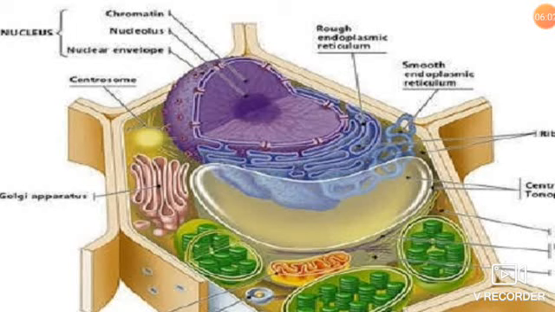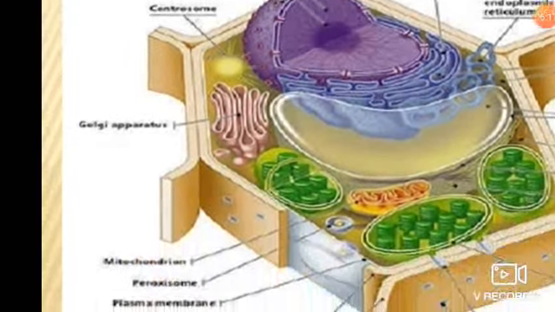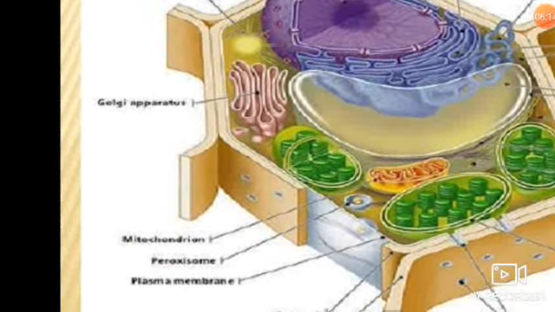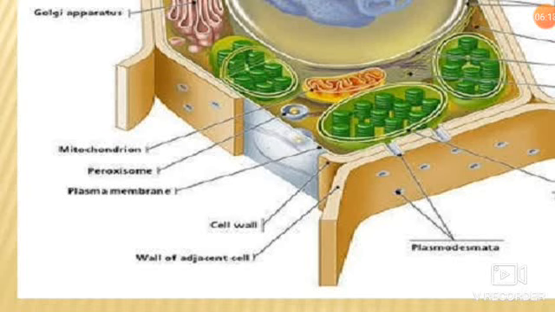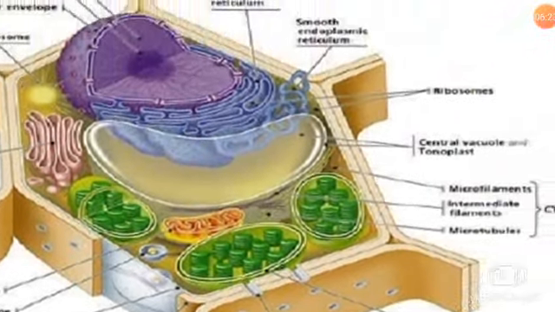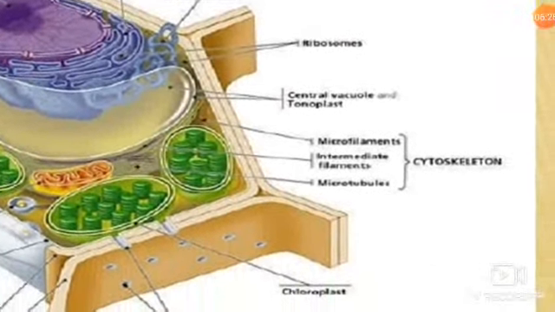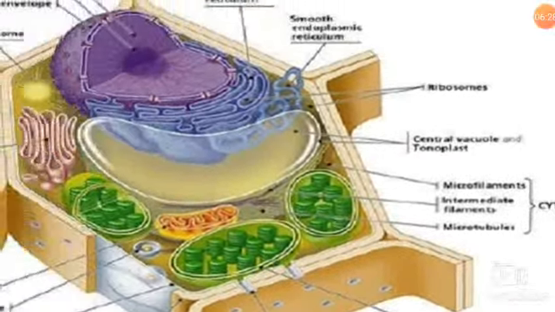Just see, these are the different organelles: smooth endoplasmic reticulum, rough endoplasmic reticulum, chromatin, nucleolus, nuclear envelope, nucleus, Golgi bodies. Okay, you can see mitochondrion where the respiration takes place, cell wall. You can see plasmodesmata. Here you can see the cytoskeleton of the cell.